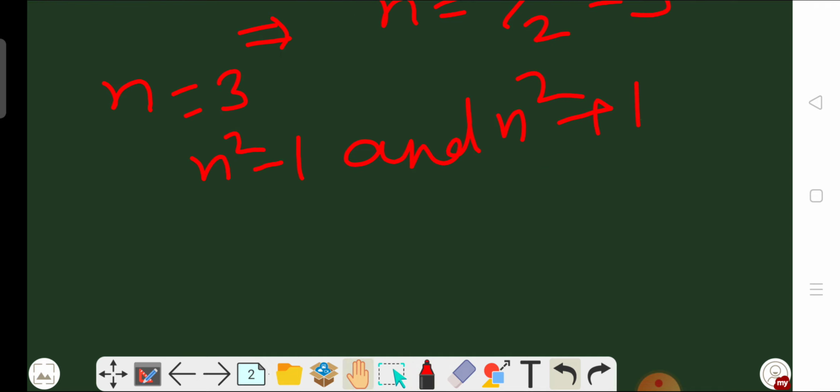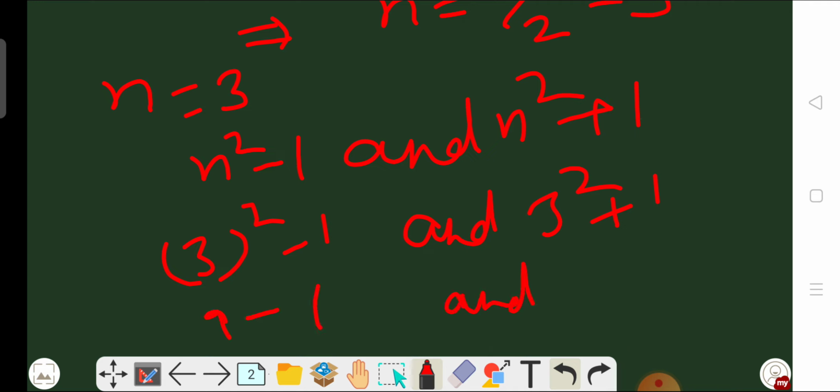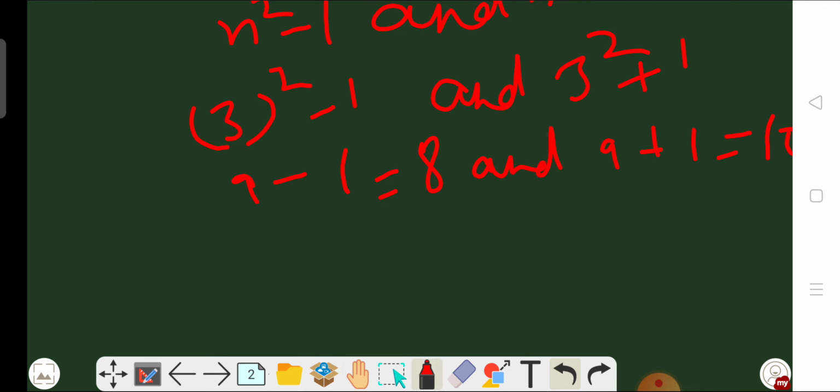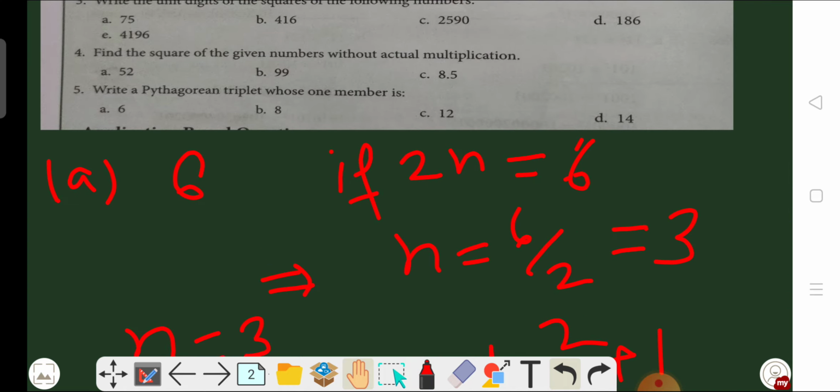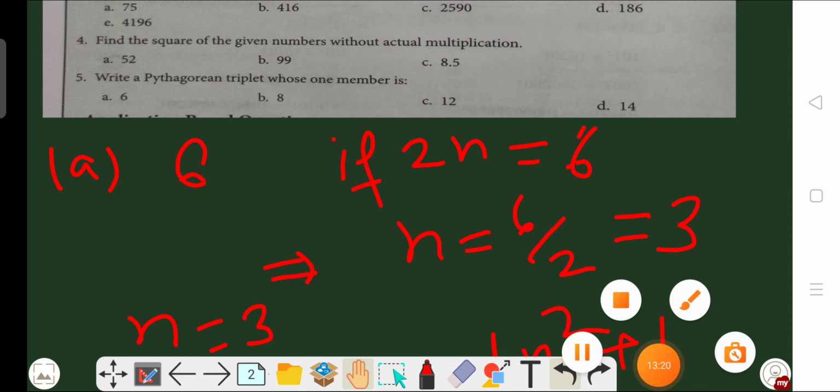Okay, so by putting the value of n here, what do we have? 3 square minus 1 and 3 square plus 1. This is equal to 9 minus 1, and 9 plus 1. This is equal to 8, and this is equal to 10. So the required Pythagorean triplet is 6, 8 and 10. This is the solution of your question number 5, A part. The remaining parts of this question are the same as A part. Try to do them by yourself. Thank you. Have a nice day.